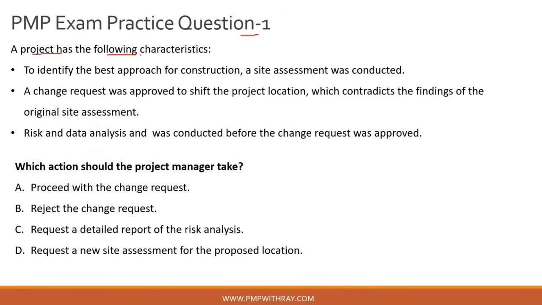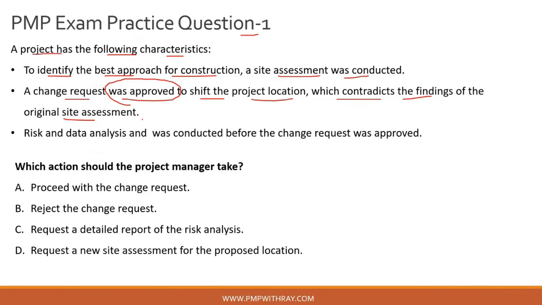A project has the following characteristics, okay? To identify the best approach for construction, a site assessment was conducted. Next, a change request was approved, okay? The word of the question here is approved, okay? To shift the project location, which of course contradicts the findings of the original site assessment. So what happened was there was a change request which was approved, okay, which let's say mandated the shift of the project location from, let's say, X to Y.